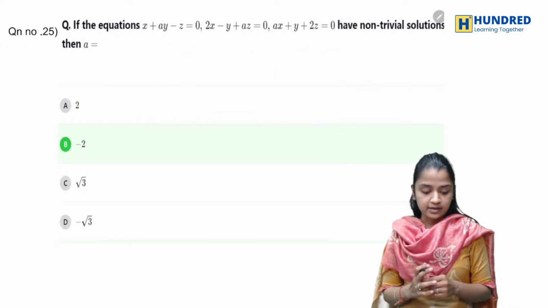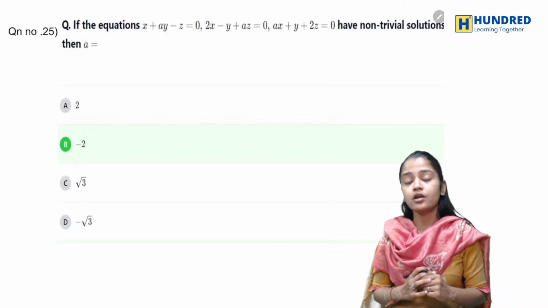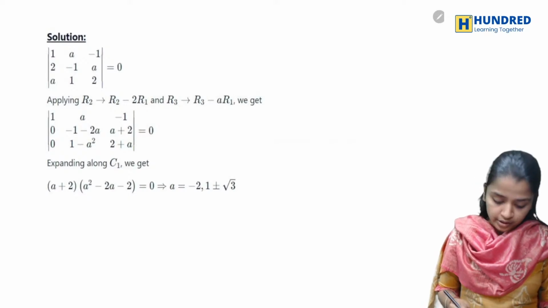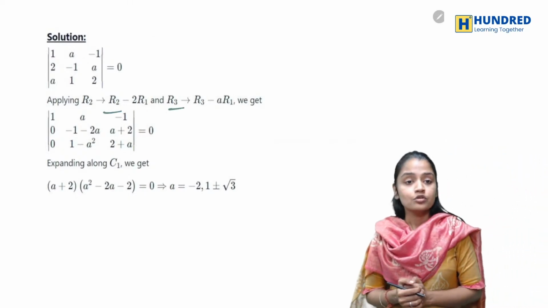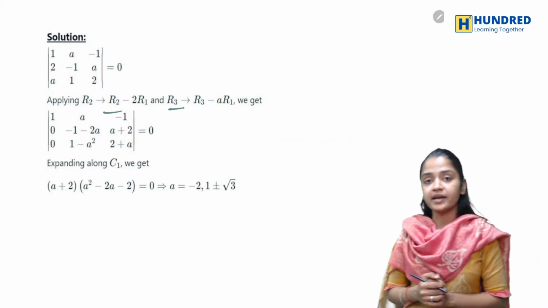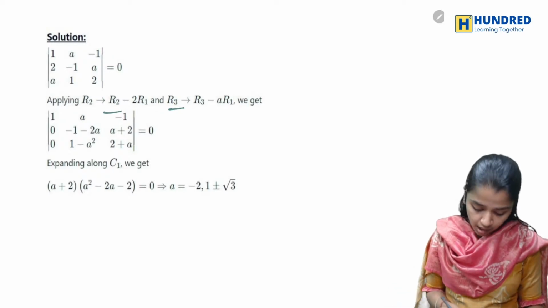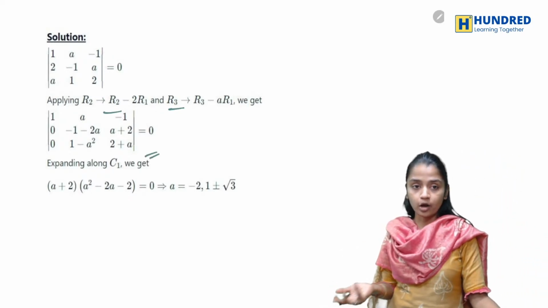Now let's go to the next one. You have this kind of solution and it's given that they are non-trivial solutions. They are asking you to find A. So now you do the row operations. I'm doing R2 is R2 minus 2R1, R3 is R3 minus A R1. When I do that, I'll be getting this form.